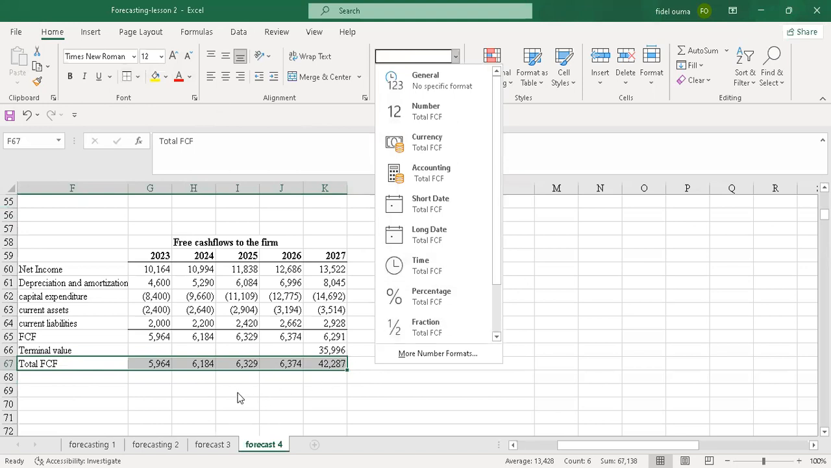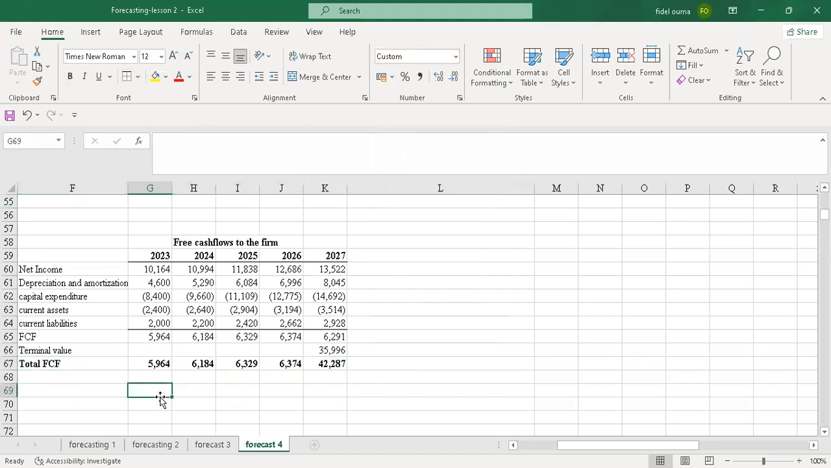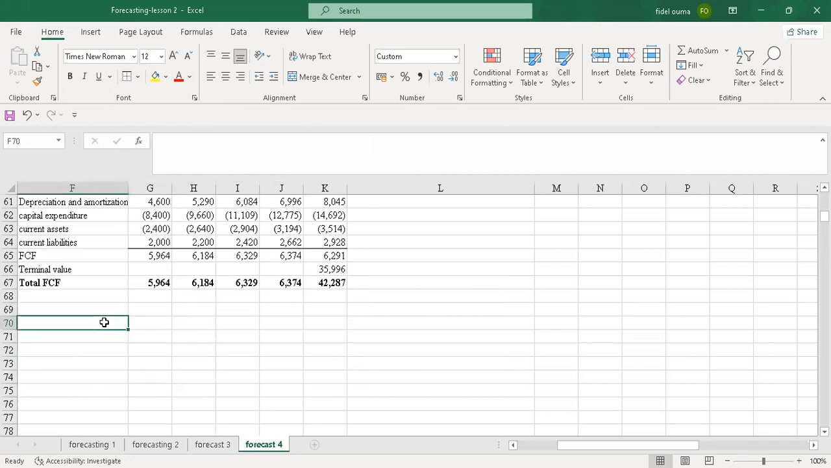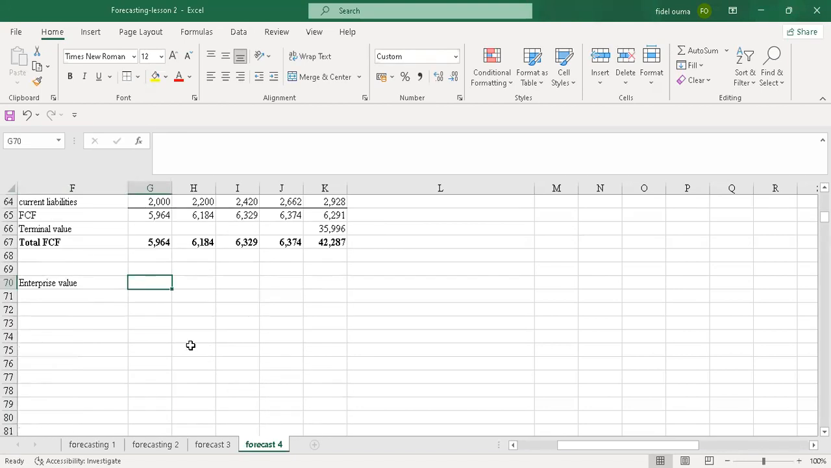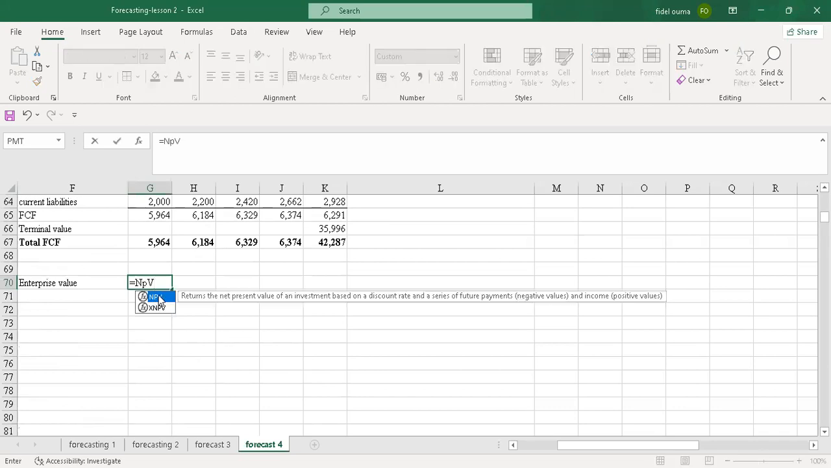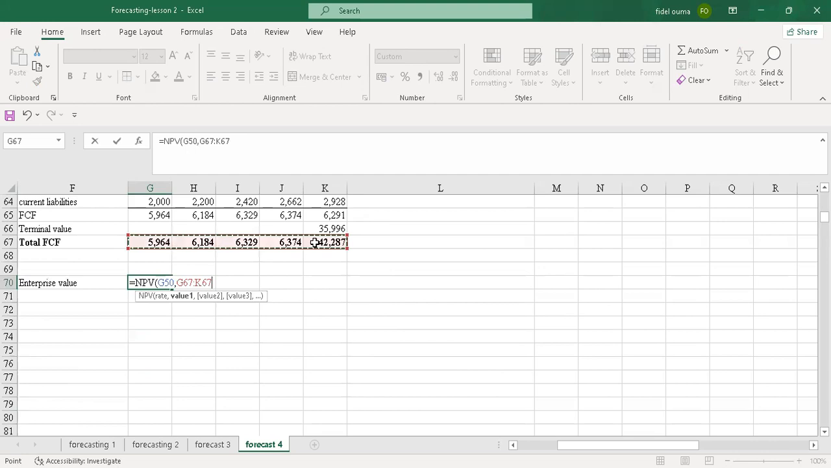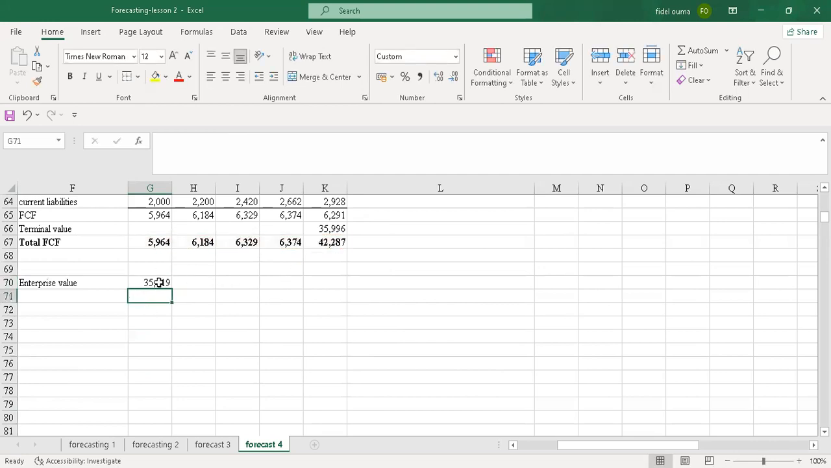The enterprise value. So let me just borrow this. Sorry. After that, let me calculate the enterprise value. This is what the examiner was asking. For the enterprise value, we just calculate the NPV, the net present value. So just say equals NPV. Then the rate is the WACC. Then pick the values. You just select everything here. Then you enter. So you'll have the enterprise value at 35,119.